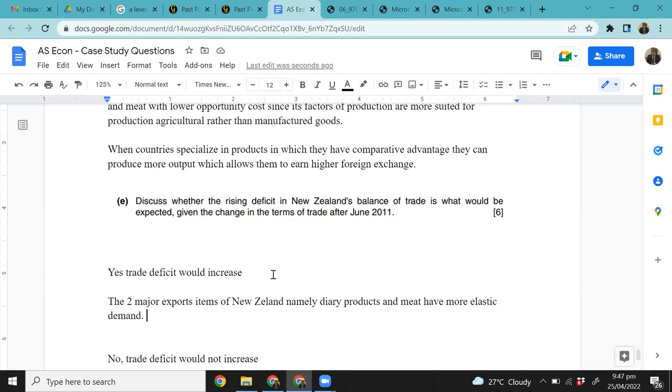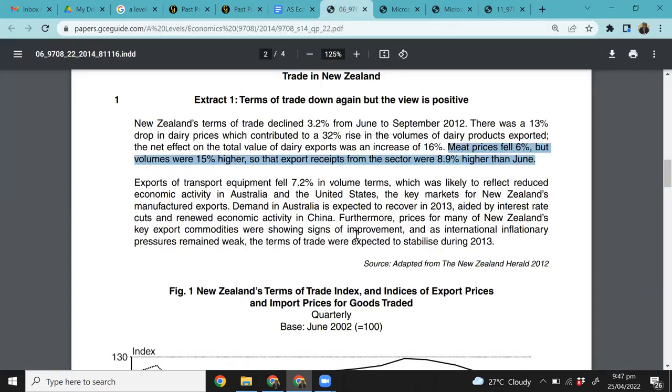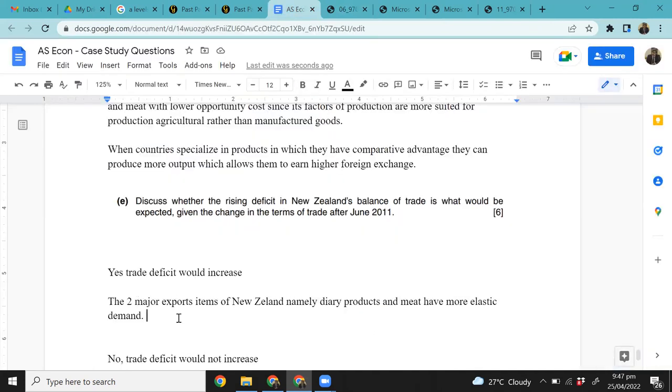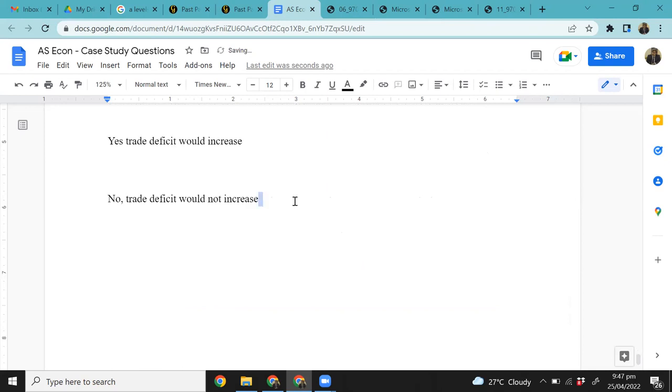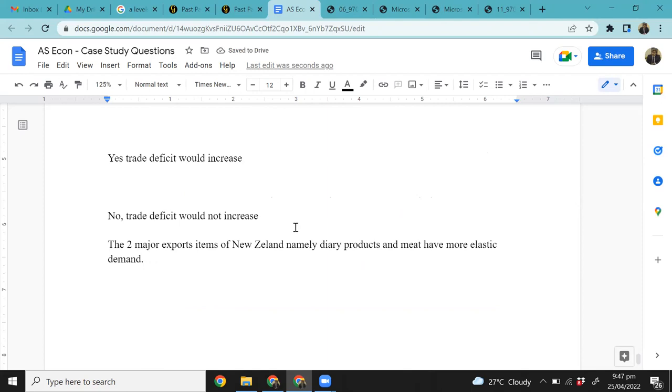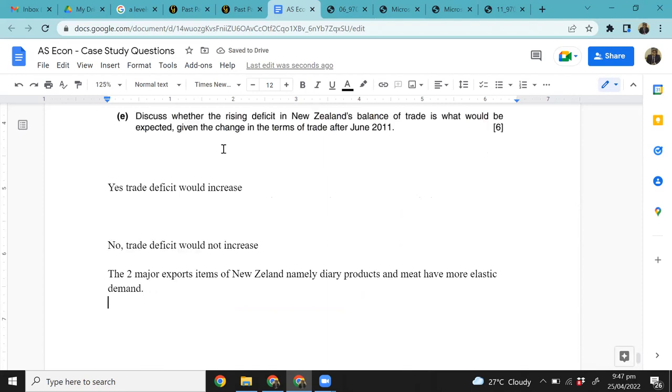Okay, now we'll move forward, Khizr, and we'll talk about if there is any other evidence that makes us believe that it will improve the trade deficit. Sorry, I wrote it over here. It should not have been over here. It should have been over here, right? So the two major export items in New Zealand, namely dairy products and meat, have more elastic demand, which then you'll explain would overall result in higher export revenue, right?